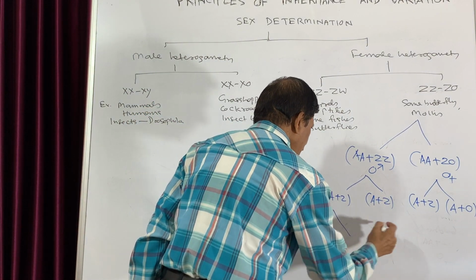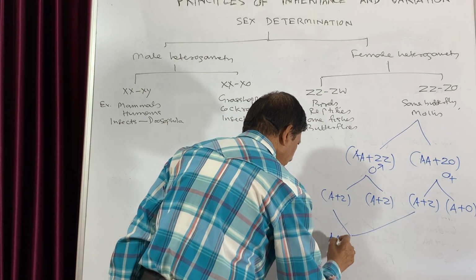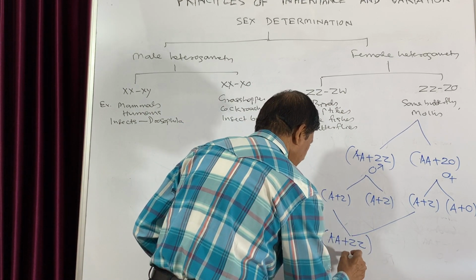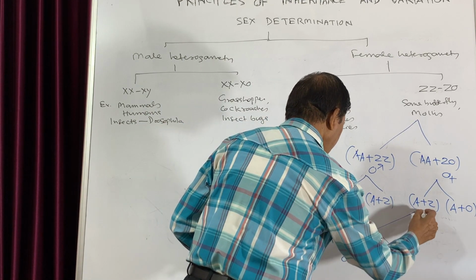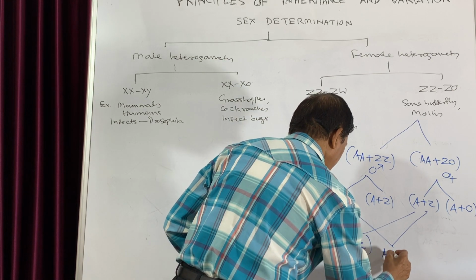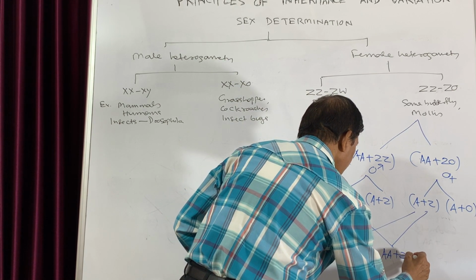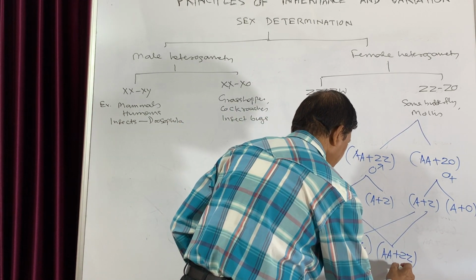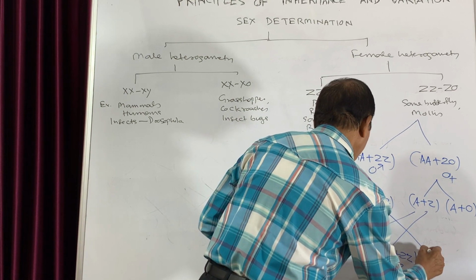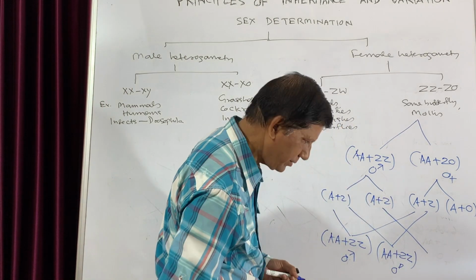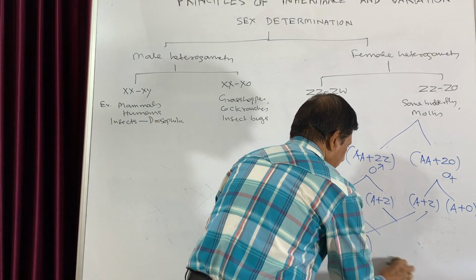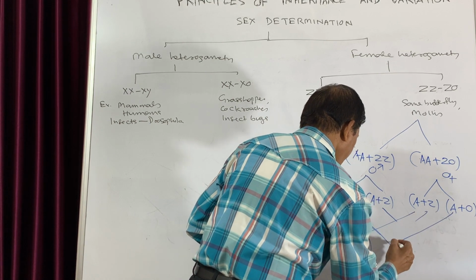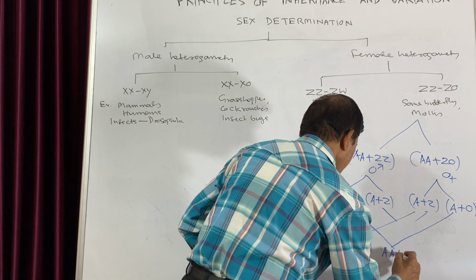So you see, when these two will combine together, it will be AA plus ZZ. That means it is male. When this will combine with this one, again it will be AAZZ. So this will also be male. But when this will fuse with this one, then it will be AAZO.